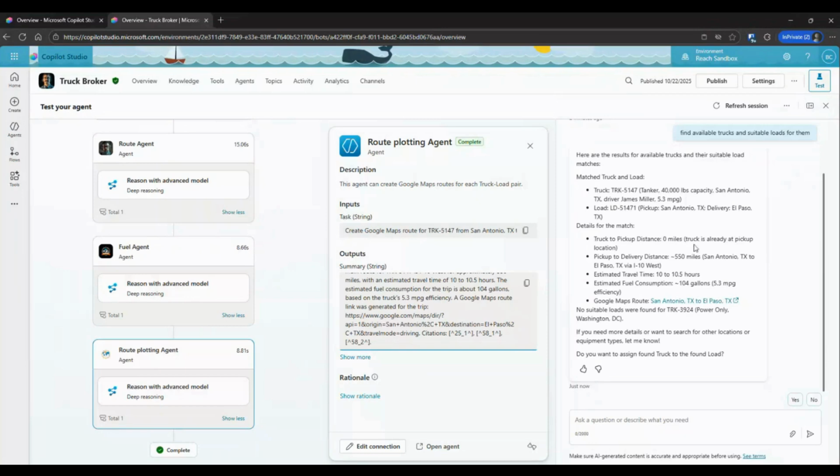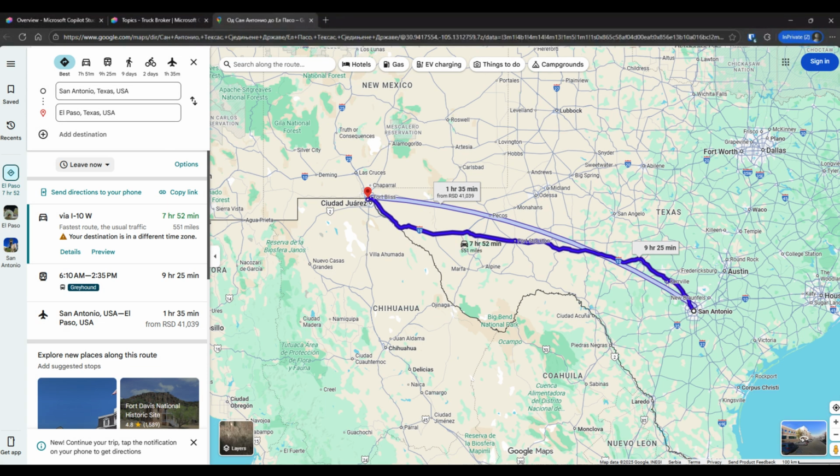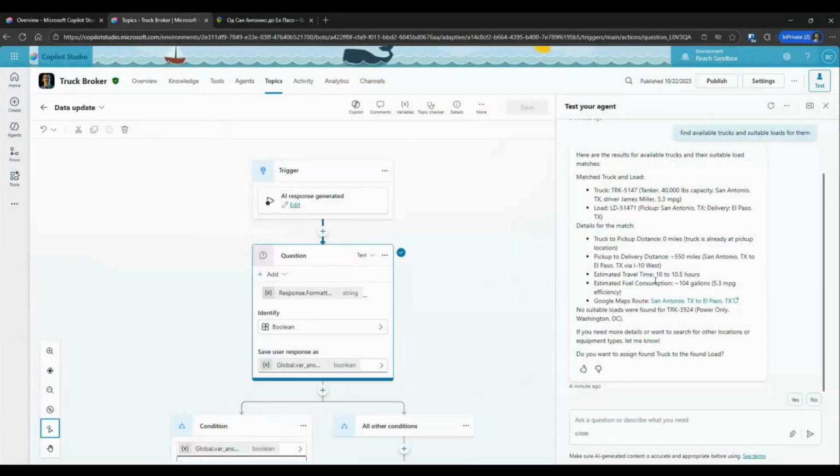What essentially happens when all these child agents work the data and send it back is that the orchestrator will collect all the data and make its own answer. What we're seeing here on the right is the orchestrator putting all the data collected from the child agents into one message and giving you the whole thing. As you can see, you also have the Google Maps link that we mentioned before. If you open it, you can see the route it identified, from San Antonio to El Paso, plus all additional information, such as the estimated travel time, the fuel consumption, and so on.